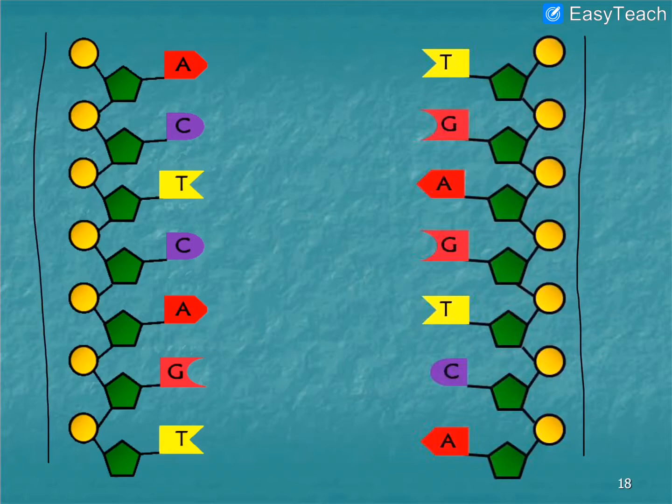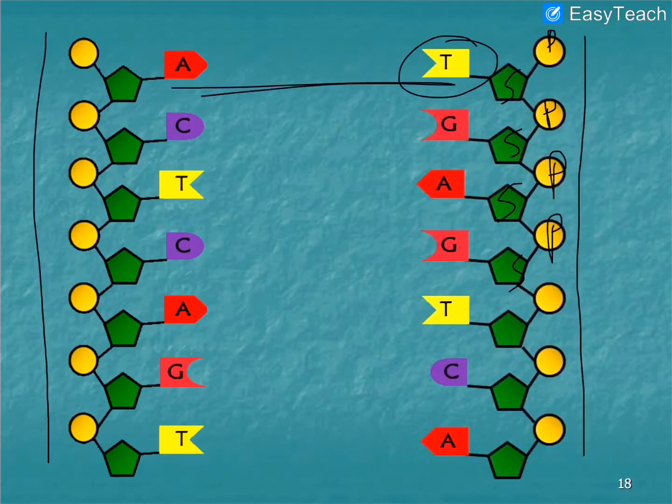Okay, this polynucleotide chain has phosphate group, sugar, phosphate group, sugar, phosphate group, sugar, phosphate group, sugar. Ultimately, we can see that a nitrogenous base is attached to each. This is thymine, so its complementary will be adenine. So these two pair with each other, or we can say they are stabilized with each other through hydrogen bonds.